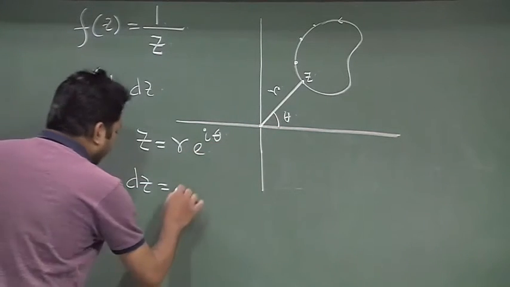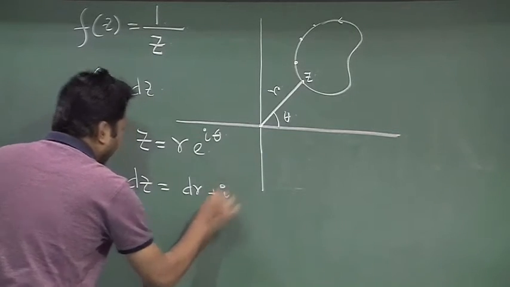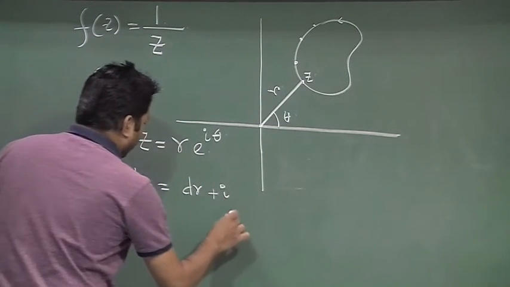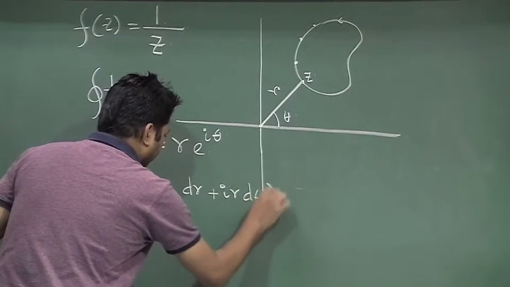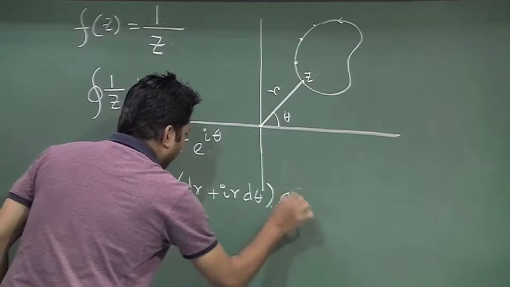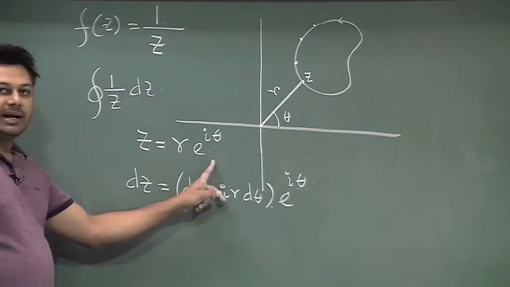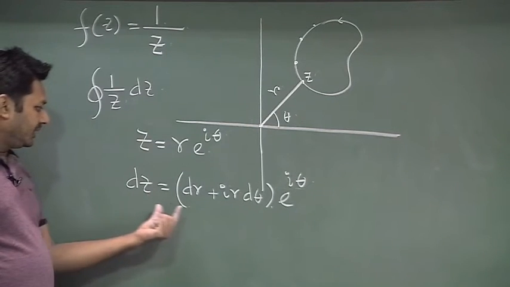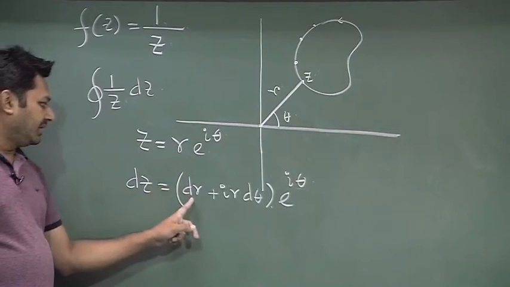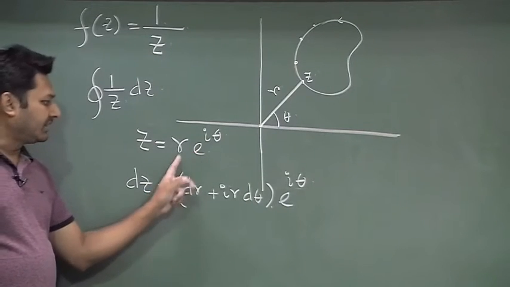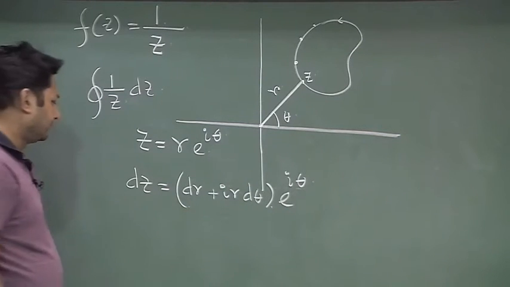So, that means it is dr plus i r d theta, e to the power of i theta. If z is r e to the power i theta, then dz has to be dr plus i r d theta. For this case dr e to the power i theta will be there. So, I take the e to the power i theta on both sides common, so it is outside and I will get this straightforward.